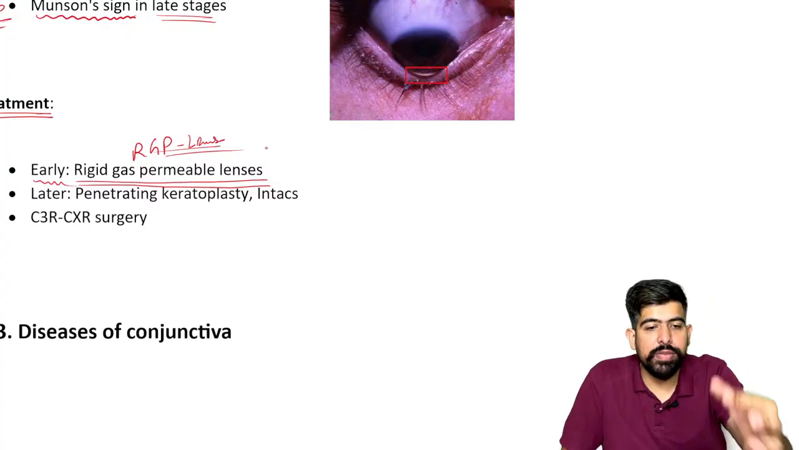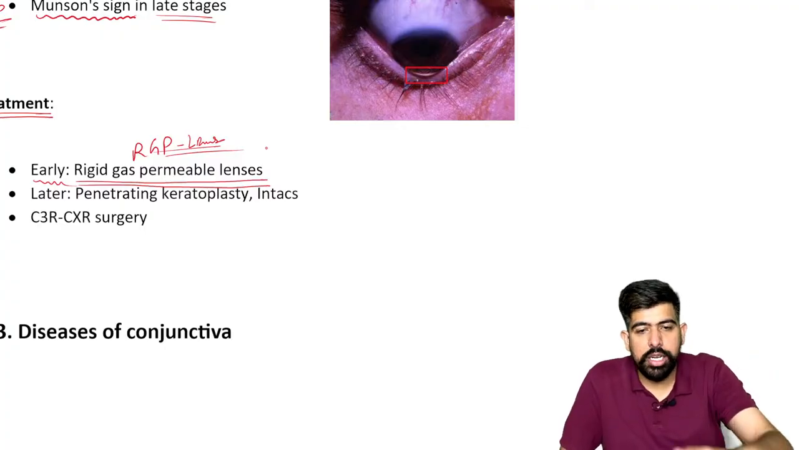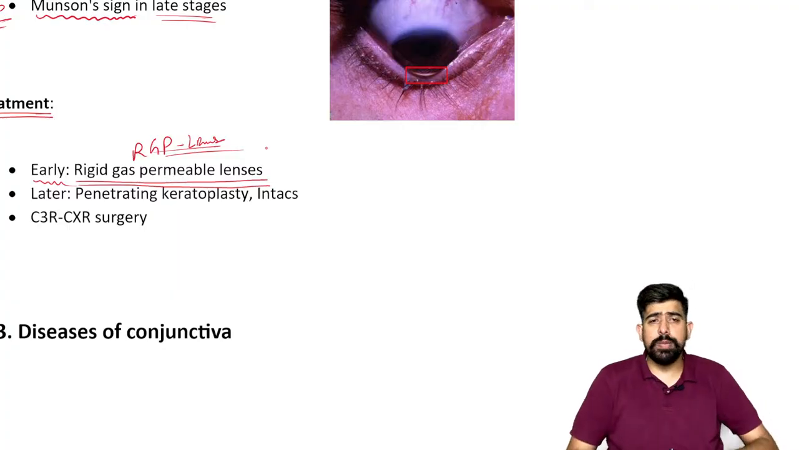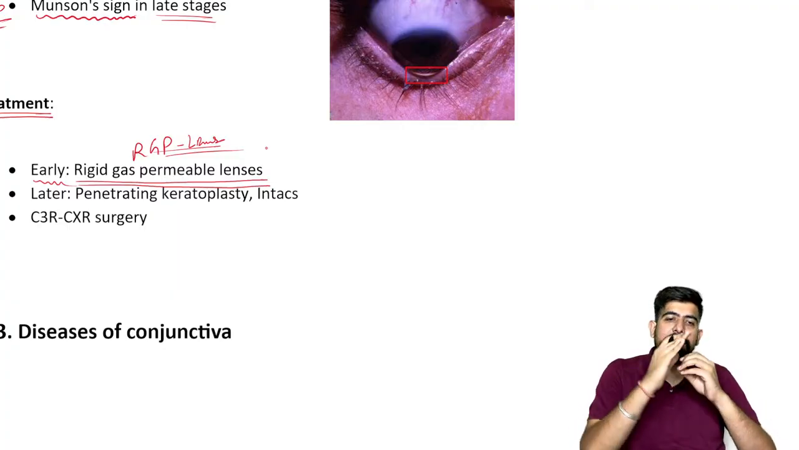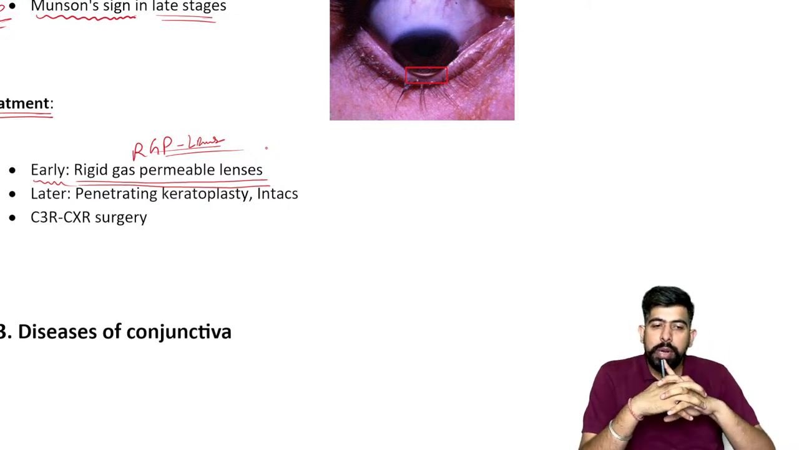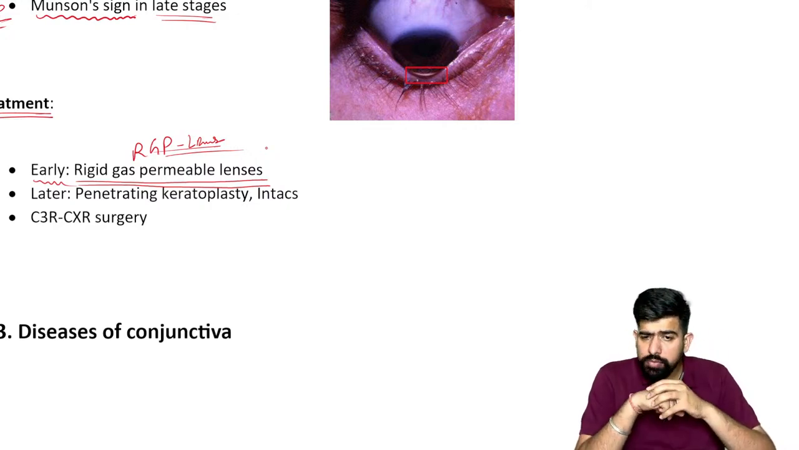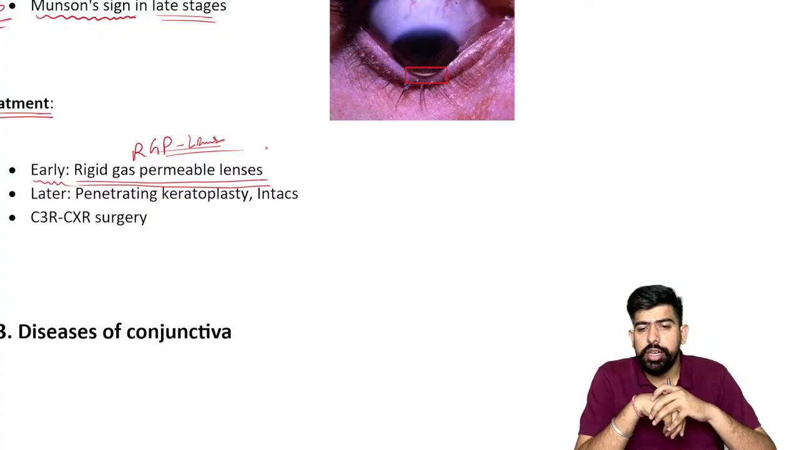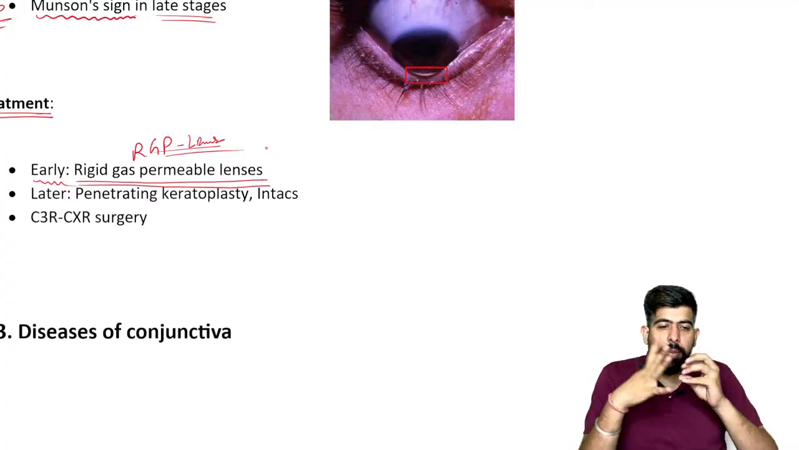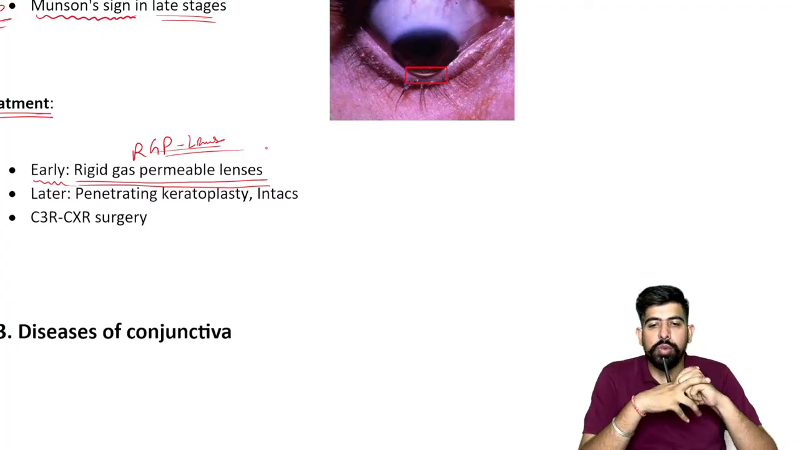What is the importance of this? Why am I saying we have to use rigid gas permeable lenses? Why can we not use the normal lenses, guys? Please remember, the normal lenses have a fixed curvature matching the cornea, but here the curvature is changed. Due to the changed curvature of the cornea, a normal lens will not be possible to attach over here.